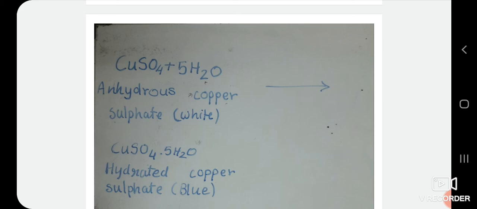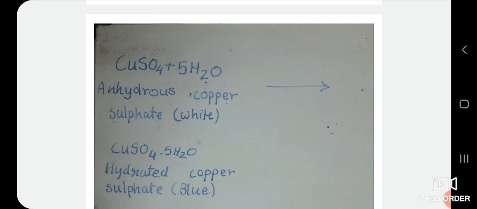This property of anhydrous copper sulfate is used to detect the presence of moisture in a liquid. A few drops of the liquid to be tested are added to white anhydrous copper sulfate powder. The appearance of blue color in anhydrous copper sulfate indicates the presence of moisture in the liquid.